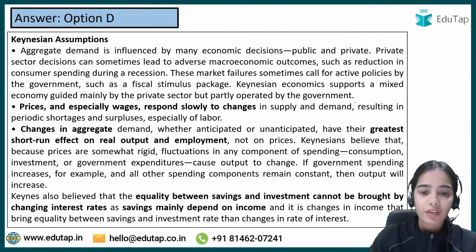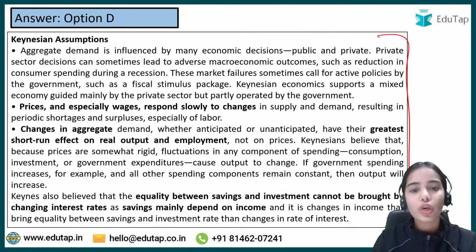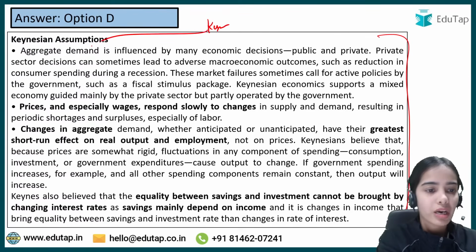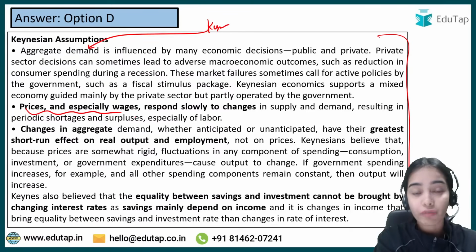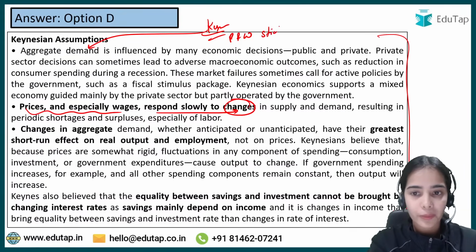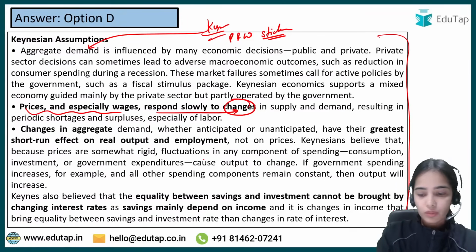Keynesian assumption. I have given you the Keynesian assumptions here also, so that you can just read them through. Aggregate demand is the most important factor as per Keynes. Prices and especially wages respond slowly to changes. So as per Keynes, prices and especially wages are sticky in nature. So this is the idea.